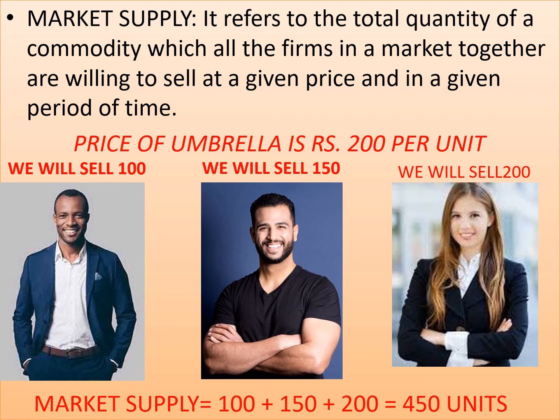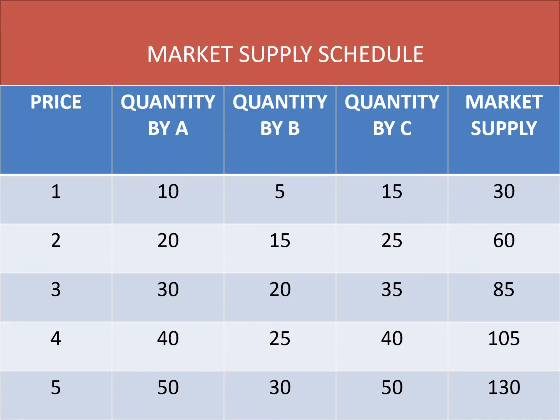So the price of an umbrella is rupees 200 per unit. Students, this is one single price of one commodity. At this price, what all the firms are willing to sell in the market will be our market supply. For example, A wants to sell 100, B wants to sell 150, and C wants to sell 200. So at this prevailing price, rupees 200 per unit, 100 plus 150 plus 200, which counts to 450 units, becomes our market supply. So for various prices, when we write down the tabular presentation, we get one market supply schedule.